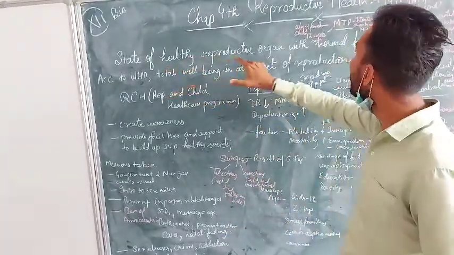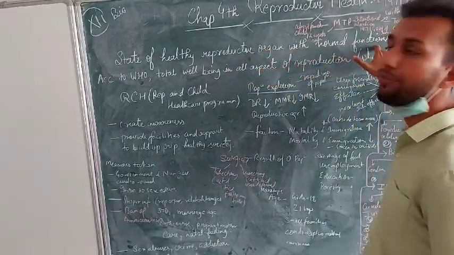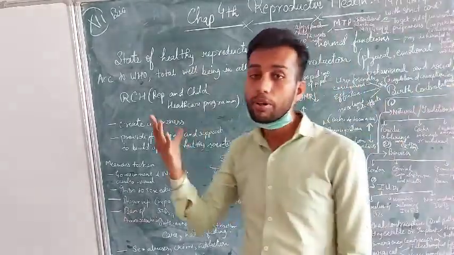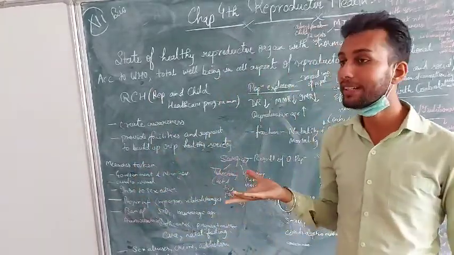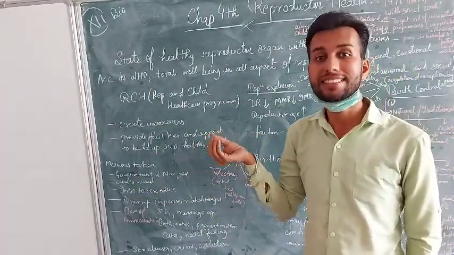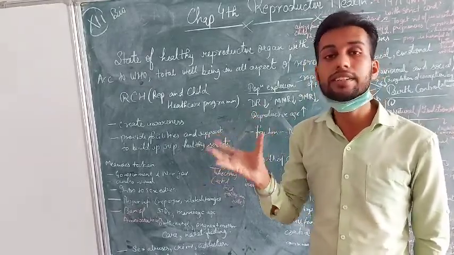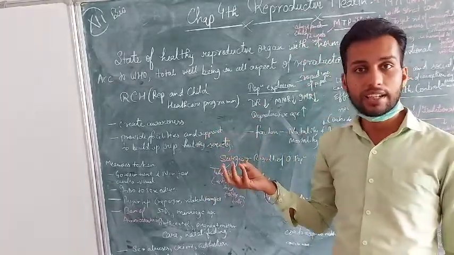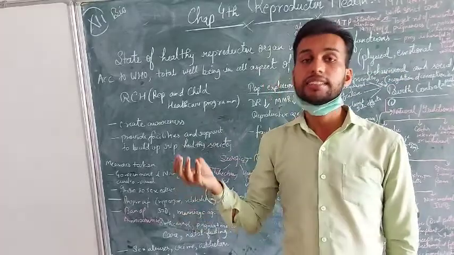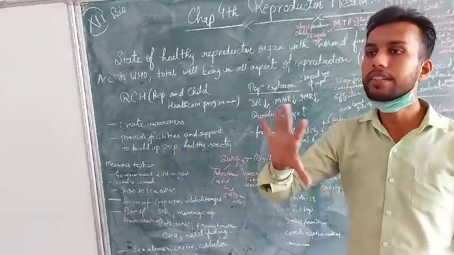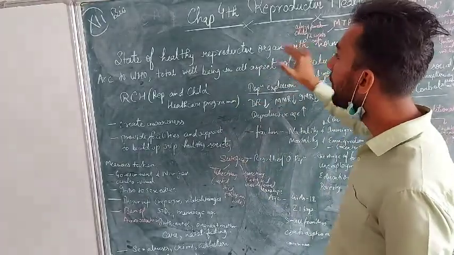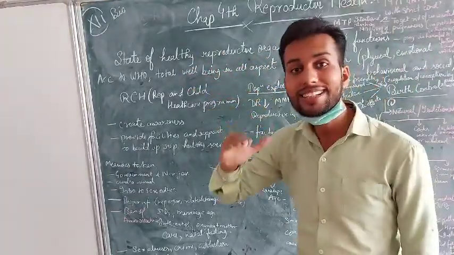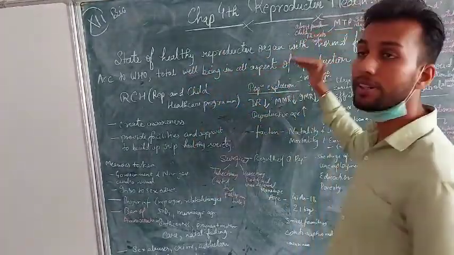It is the state of healthy reproductive organs with normal function. When we are studying reproductive health, the state of healthy reproductive organs means that our gonads, the external genitalia as well as the internal environment, such as the vagina, the testes, the penis and the internal organs, and their internal functioning should be well functioning, and that is termed a healthy reproductive life.